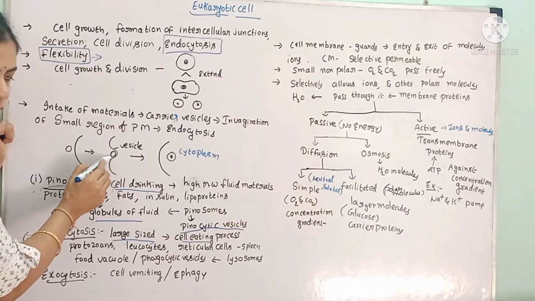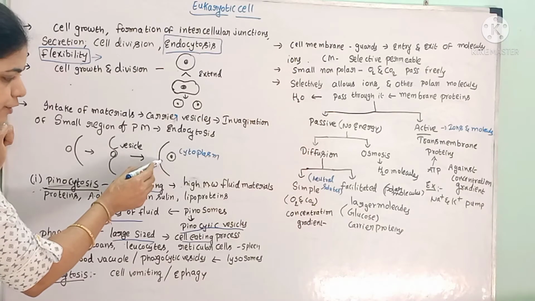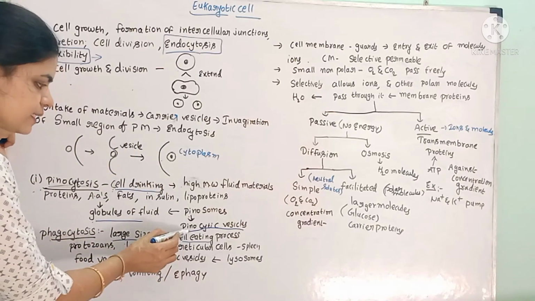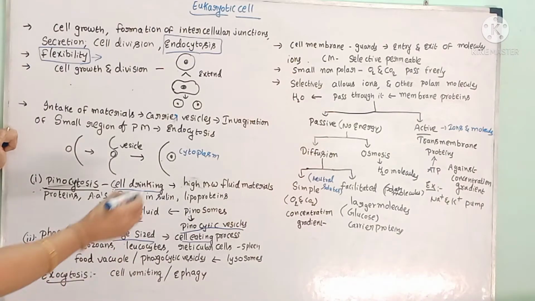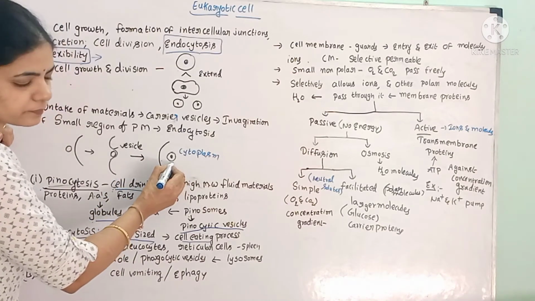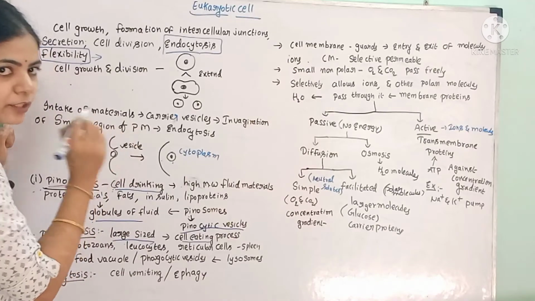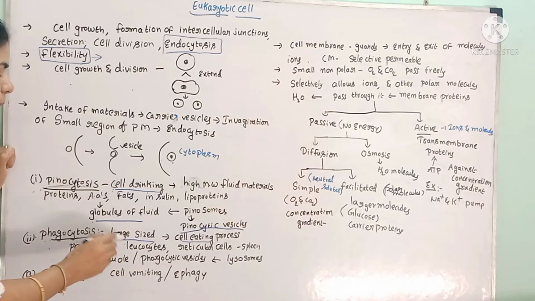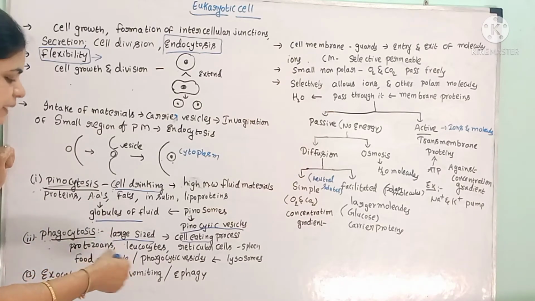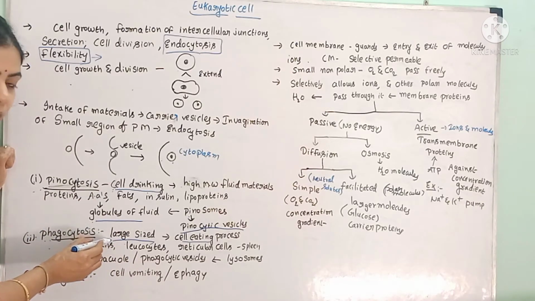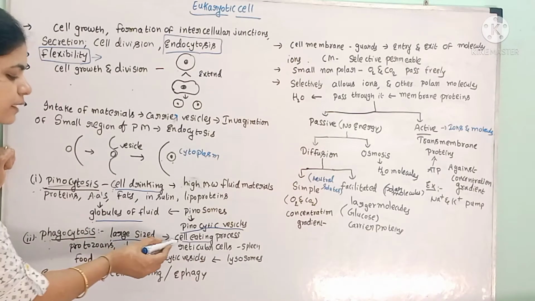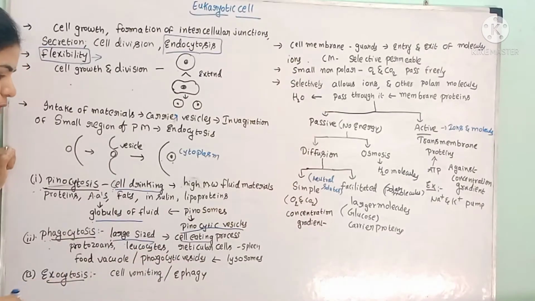After pinching off into the cytoplasm, the vesicle is formed. That vesicle is called a pinocytic vesicle. This is in the case of liquids. Whereas in phagocytosis, the process is the same, but the material is different. Here, large-sized particles will enter, and this process is called the cell eating process.